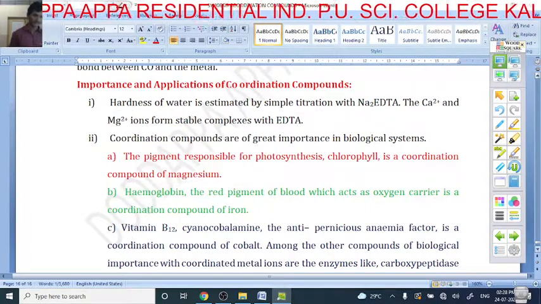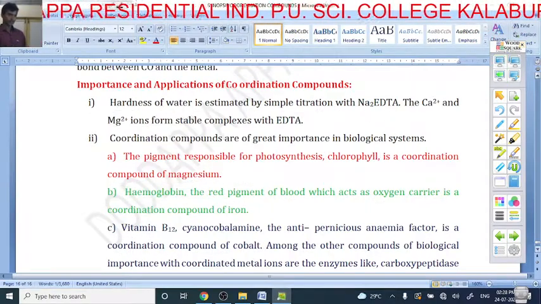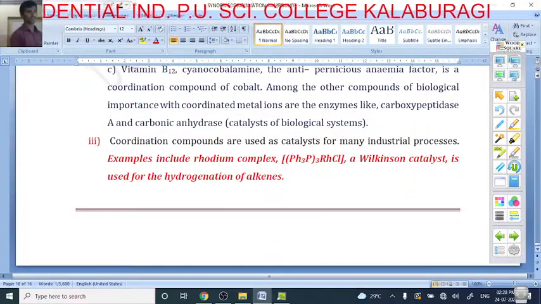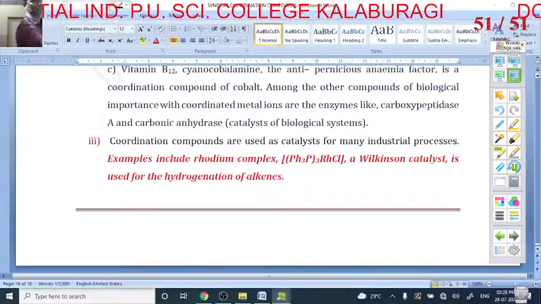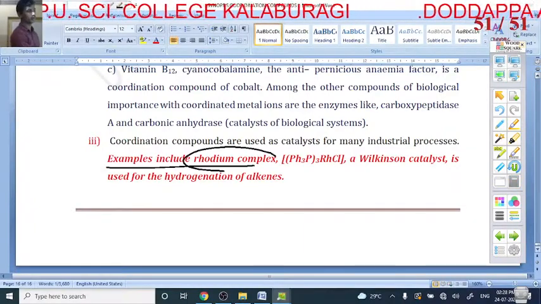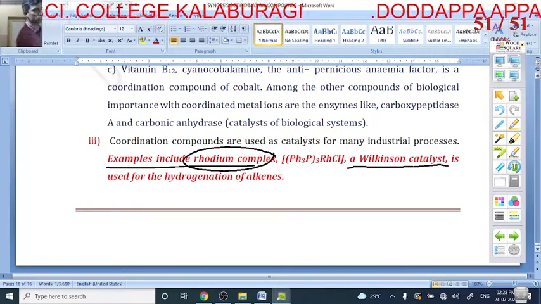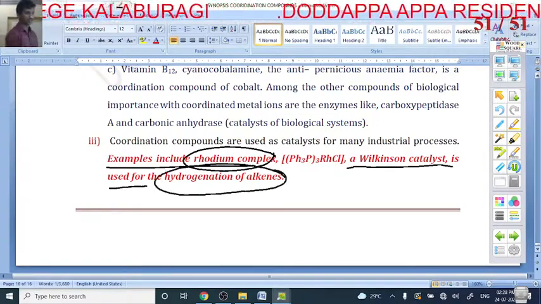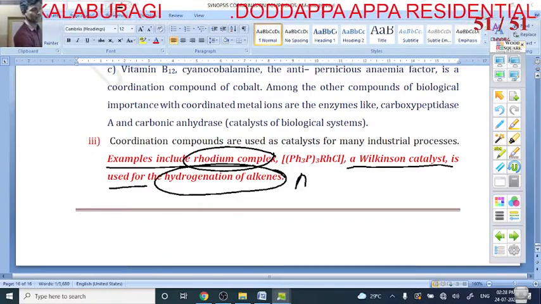Last, coordination compounds are used as catalysts in industry. For example, the rhodium complex, also called Wilkinson catalyst, is used for hydrogenation of alkene.